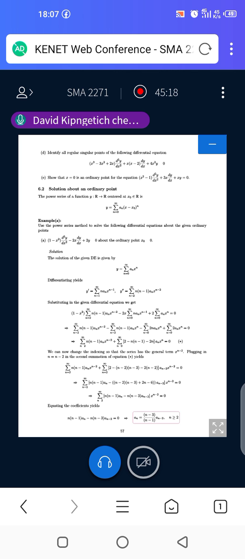So we have more examples there, examples D and E, that you can have a look at.